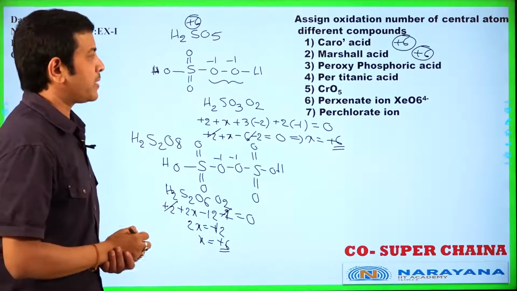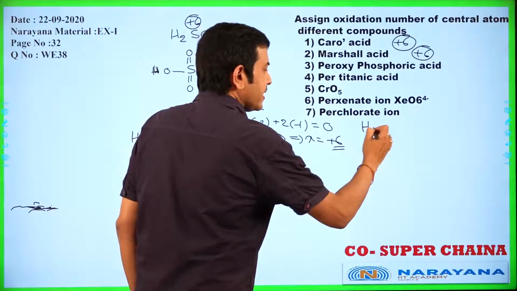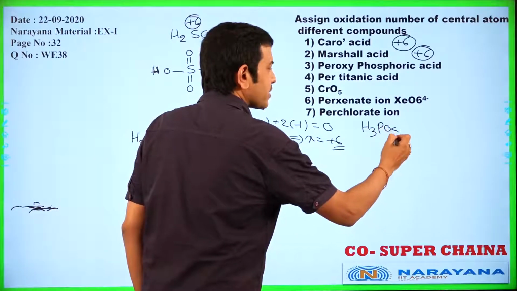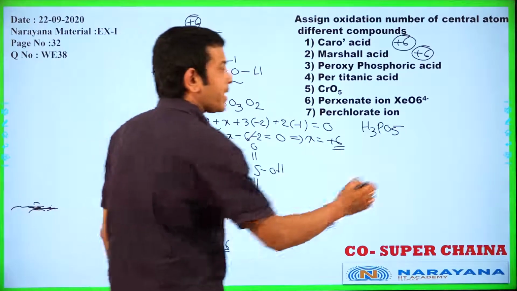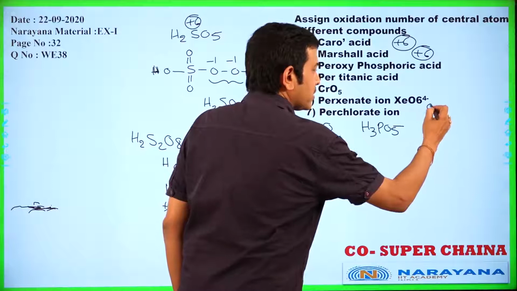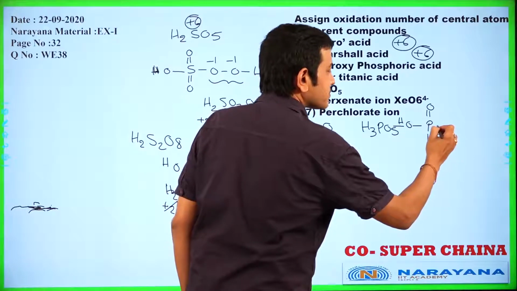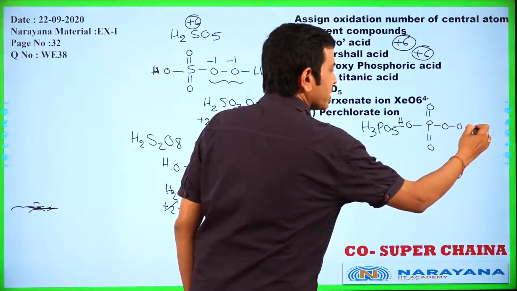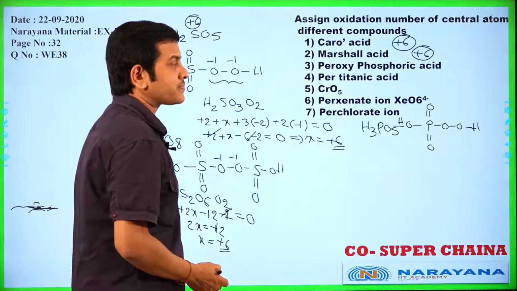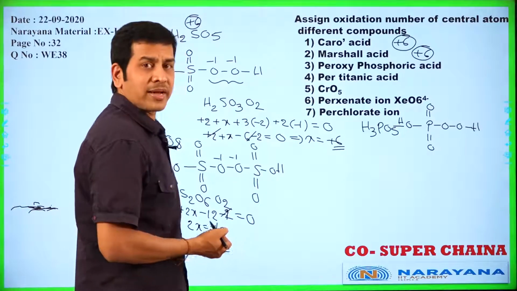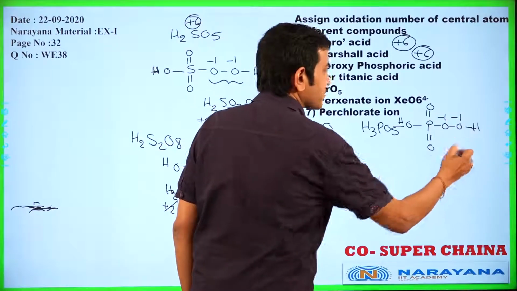And peroxyphosphoric acid, H3PO5. H3PO5 is peroxyphosphoric acid. Here P double bond O, single bond OH, single bond OH. That is the structure of peroxyphosphoric acid. 3 oxygen atoms are as usual -2, and 2 oxygen atoms are -1.